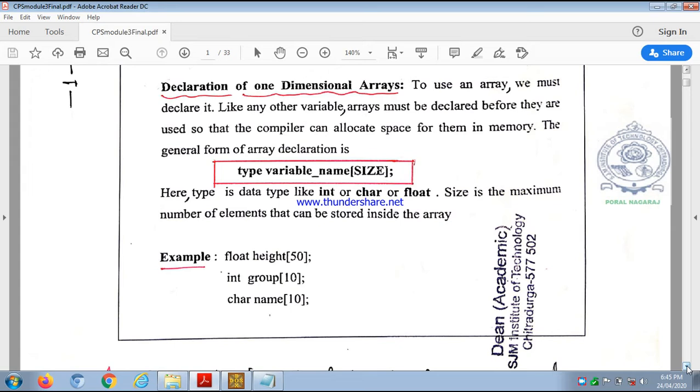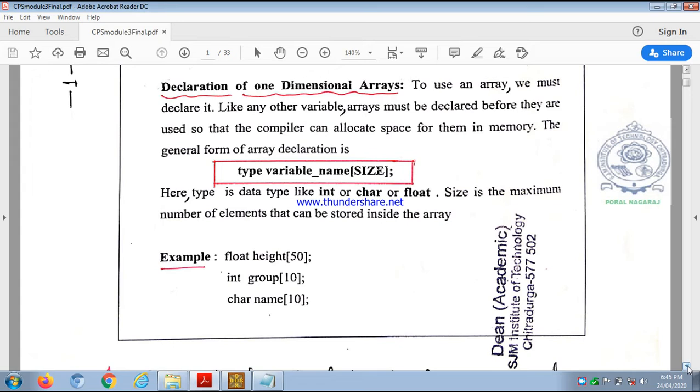You know why declaration is always necessary? Declaration is required to reserve memory for the array. Even we declare variables. Why do we declare variables? To reserve memory for the variables. Like that, if we have to use an array in a program, then we first have to reserve the memory to store array elements. So for that purpose, we need to declare the array.